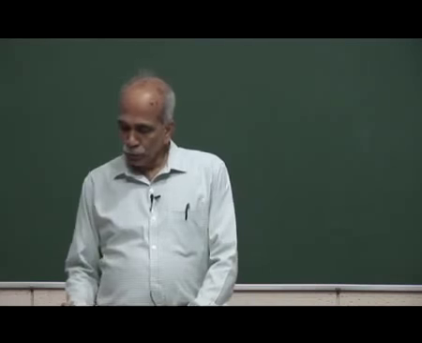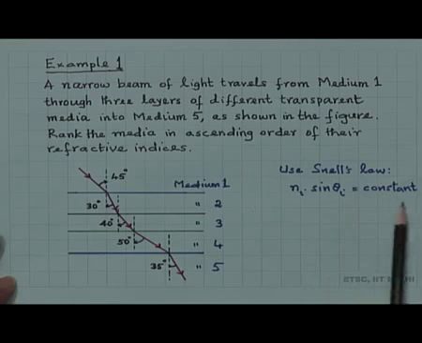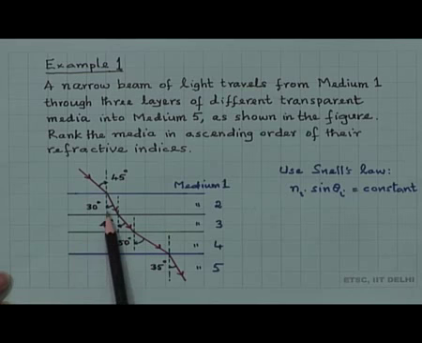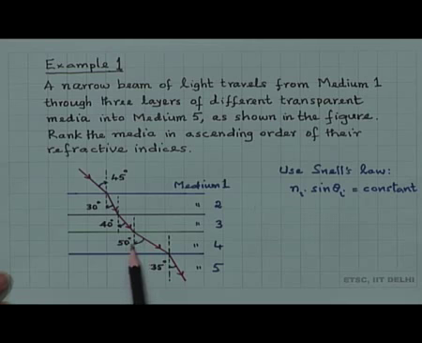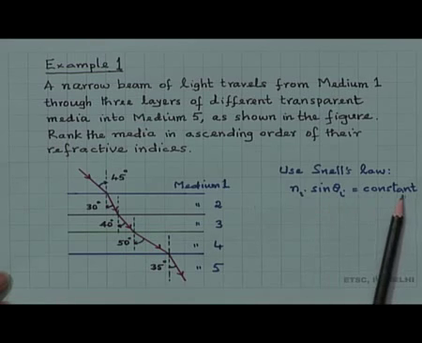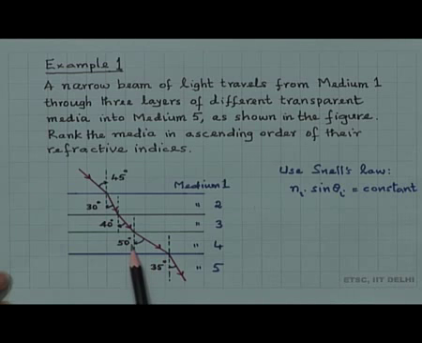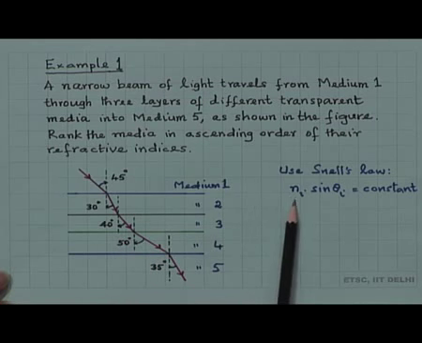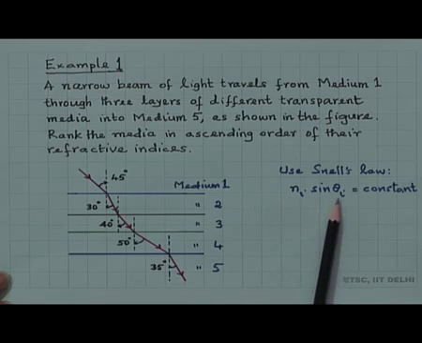So, use Snell's law, n_i sin theta_i is equal to constant. A medium which has the largest angle here, which means sin theta will be largest, since n_i sin theta_i is constant, therefore when the angle theta_i is the largest, the refractive index must be the smallest, because sin theta_i increases with theta_i.